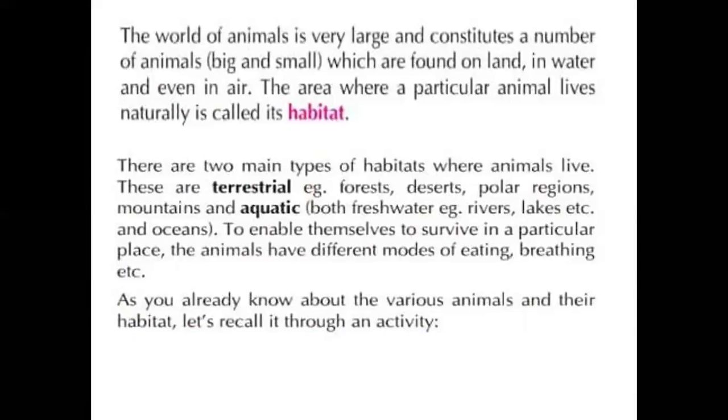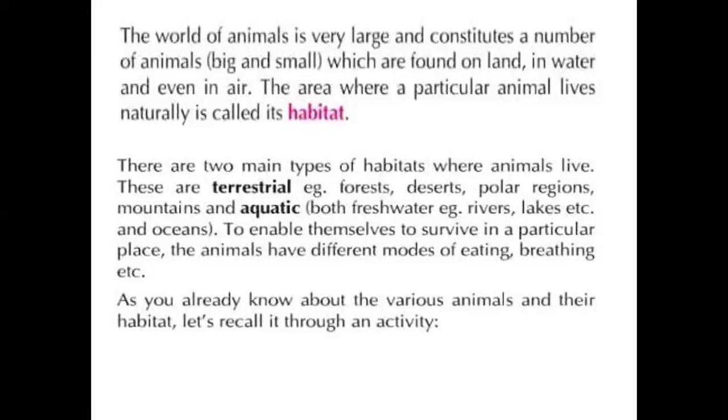There are two types of habitat: terrestrial habitat and aquatic habitat. Terrestrial means land, so a land habitat is a terrestrial habitat. Aquatic means water habitat. The organisms living in the land area are terrestrial animals. The organisms living in the water, in the aquatic habitat, are the aquatic animals.